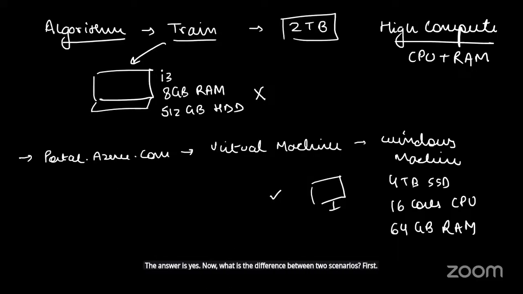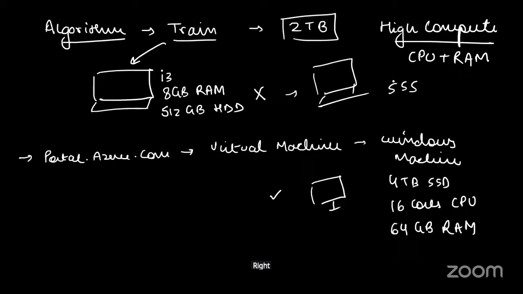Now, what is the difference between the two scenarios? First, I was using a physical machine that I already have, but it was not capable enough. What was the substitute to this? I could go to the market, buy a new machine, right? But that would require a lot of money. Buying a new machine is a lot of money.